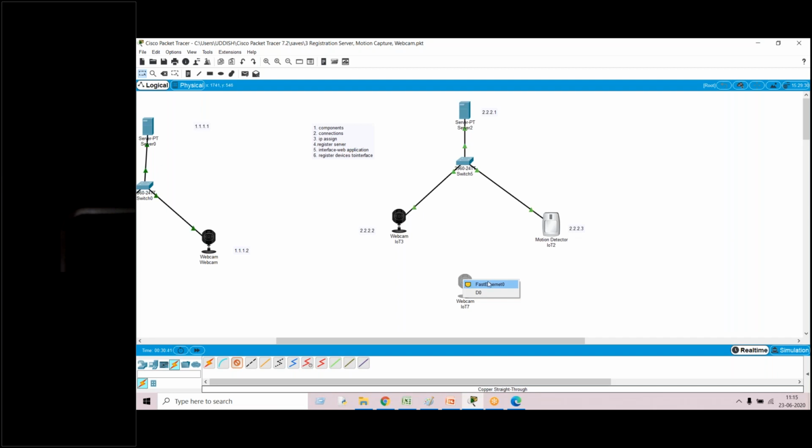Now, are you able to connect? Yes, sir. I connected, sir. So similarly, if I'm getting the same problem with motion detector, means again I have to delete the motion detector, then I have to insert a new one, isn't it, sir? Maybe you might have mistakenly used that somewhere. Okay, fine. Thank you, sir.